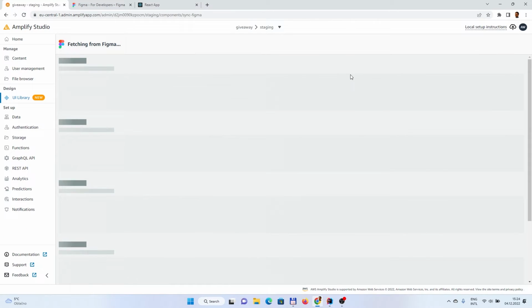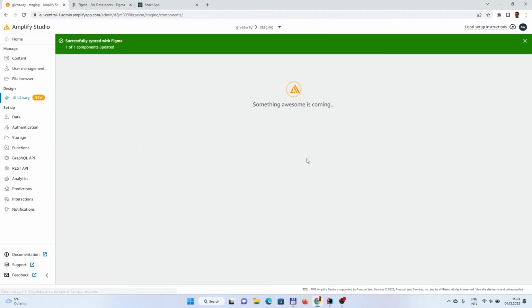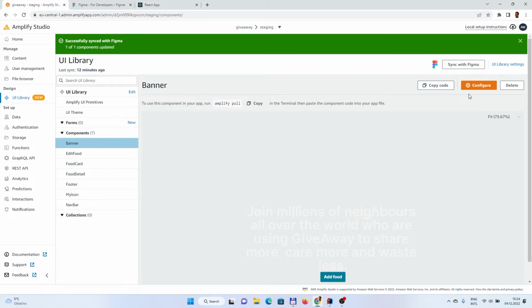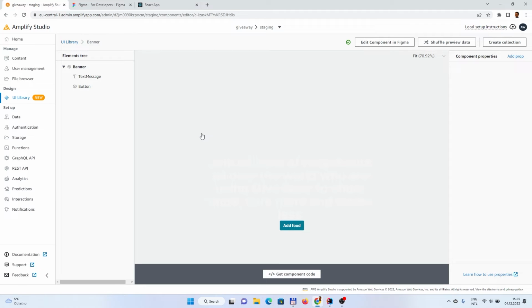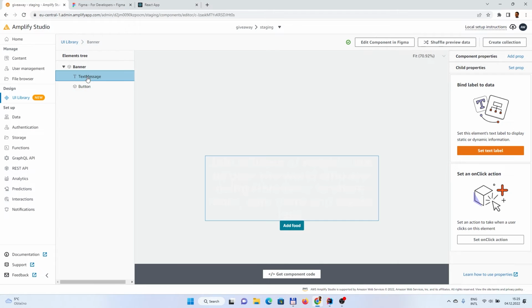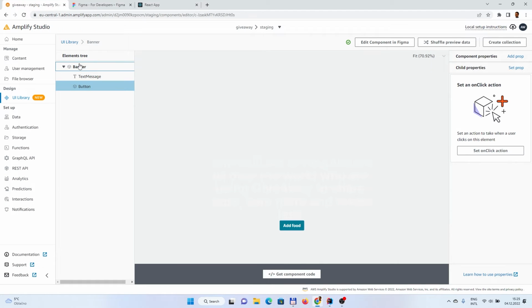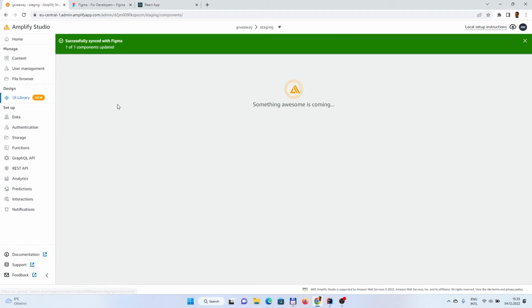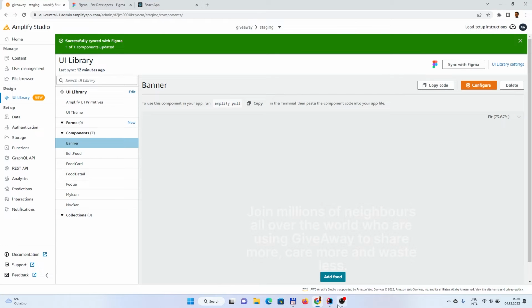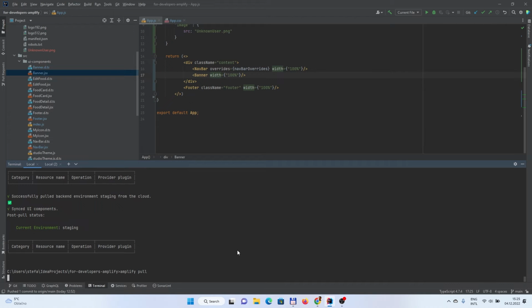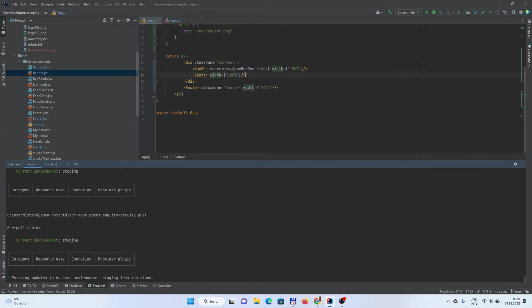So let's sync it. Should be maybe no changes. And let me show the banner. So completely ignoring the background, and the text of course is white, so we don't see it. But basically, what can we do in this case? We of course can do Amplify pull, but if we spin up the application, it will not show us what we really want.